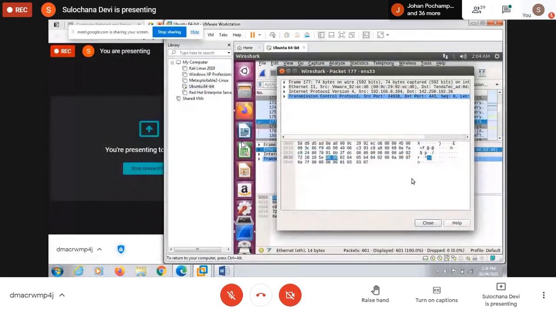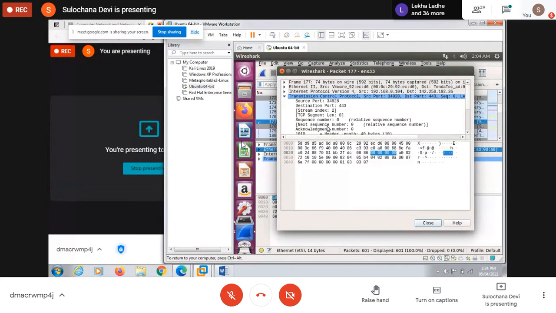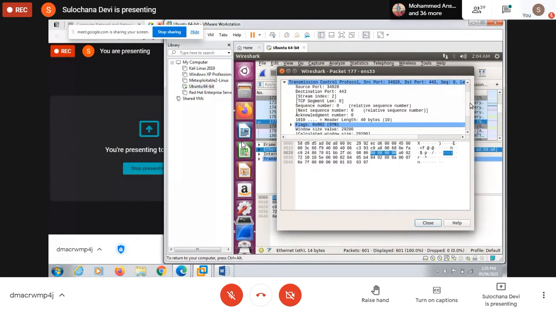Okay, so in the TCP protocol, here you can see this is the header format of TCP. Along with IPv4, we are using TCP. Earlier I showed you UDP. So TCP and UDP are the protocols of the transport layer. So source port number, destination port number, and then the sequence number, then acknowledgement number, because TCP is reliable. So it has a sequence number.